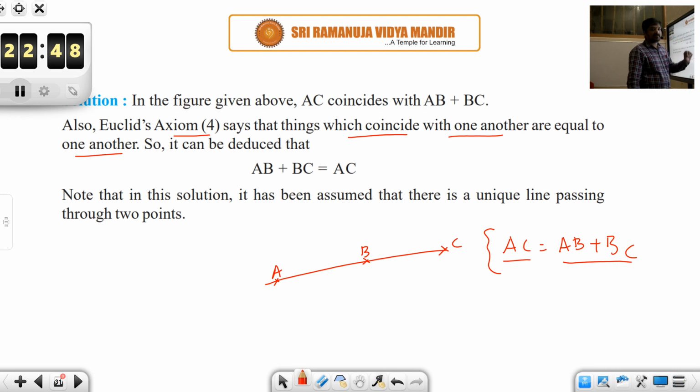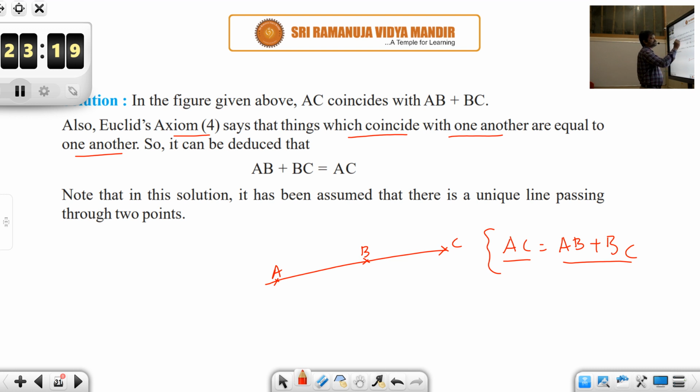See, here is the tricky part in geometry. Directly by looking at this, I have written here AC is equal to AB plus BC because it is looking obvious, isn't it? So those things which look obvious have been listed down as the postulates in geometry by Euclid. Okay. So that is where he has started exactly from the groundwork. He hasn't missed out anything. Okay.